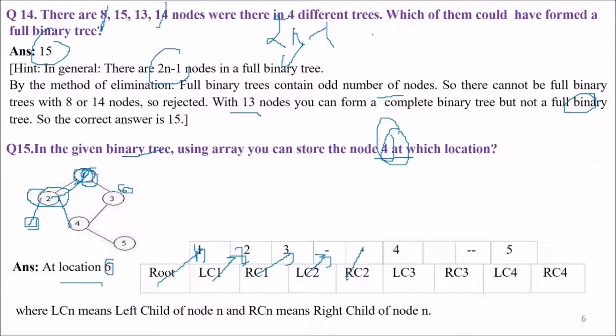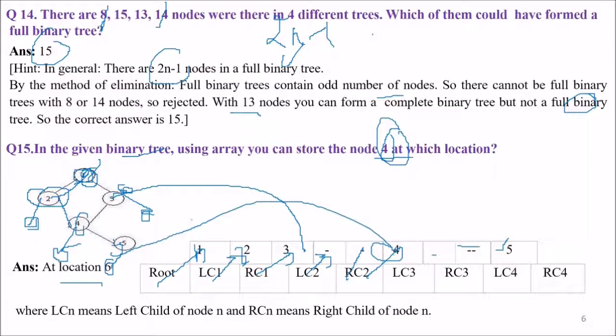Now we come to the right child of 1. 3 has already been stored here. What is the left child of 3? This is 4. Then we see the right child, and there is nothing here, so we keep null here. Then we go to the next one, the left child of 4. That is null, so we keep it here. Then we go to 5 and we place 5 here. So 4 is at location 6.